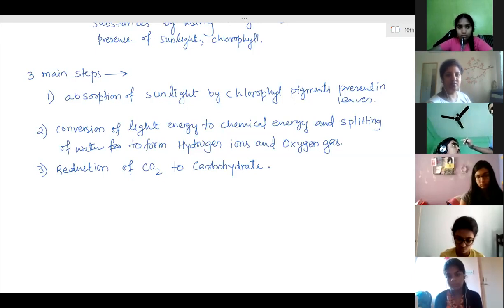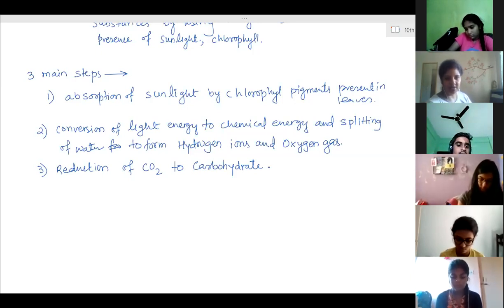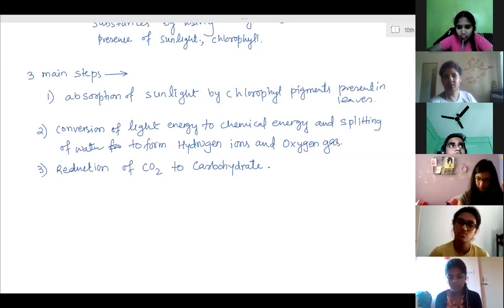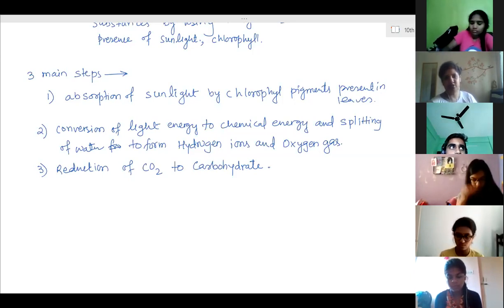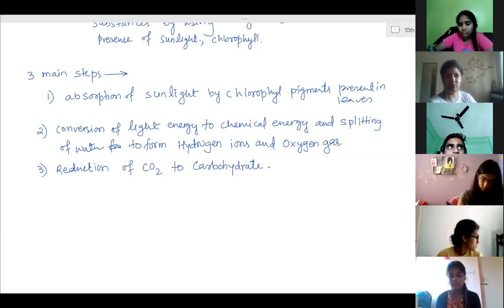Saliva consists of salivary amylase. The word amylase is always used for the enzyme which digests carbohydrates. So saliva consists of salivary amylase, which converts complex sugar into simpler sugars. Salivary amylase converts starch to maltose. It is not needed to remember maltose; only remember that the complex sugar, starch, is converted into simpler sugar.